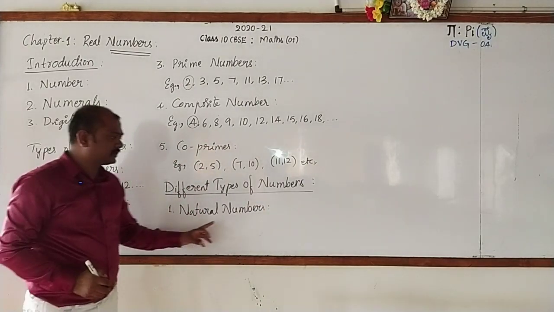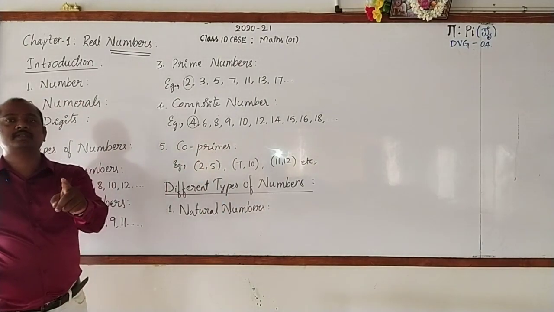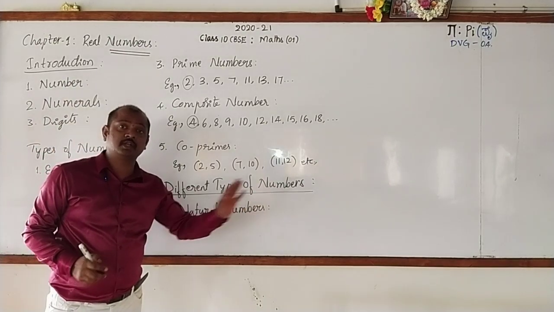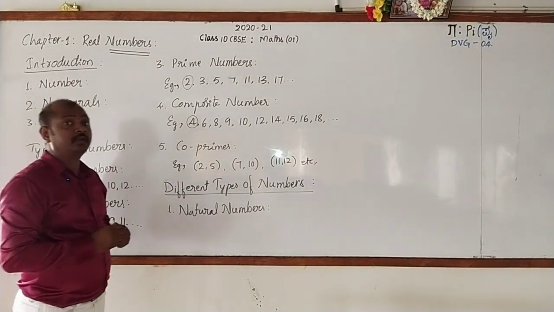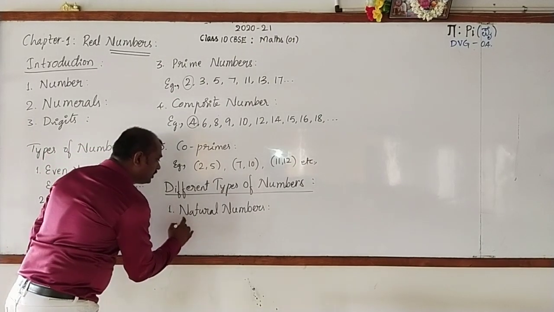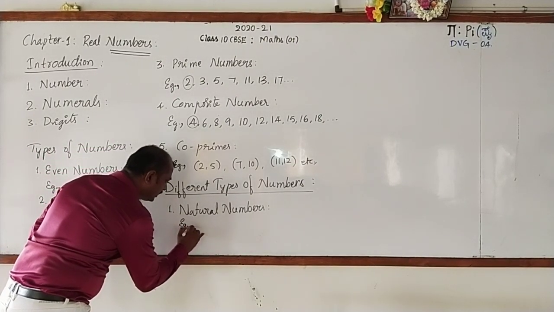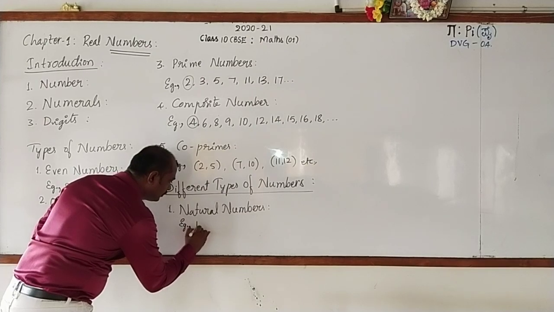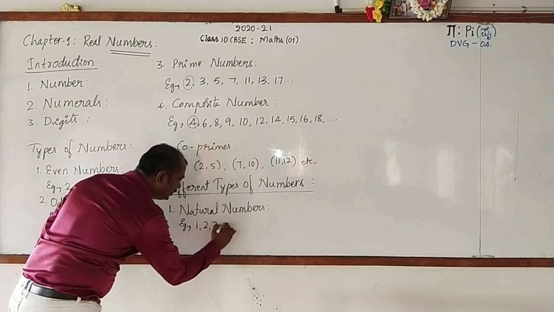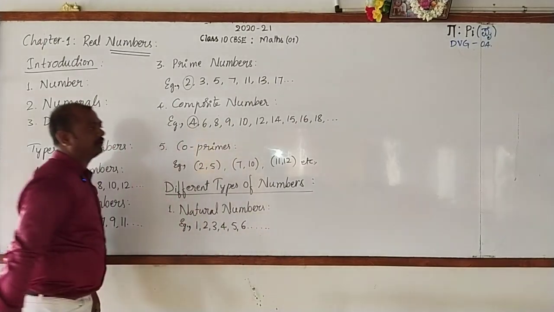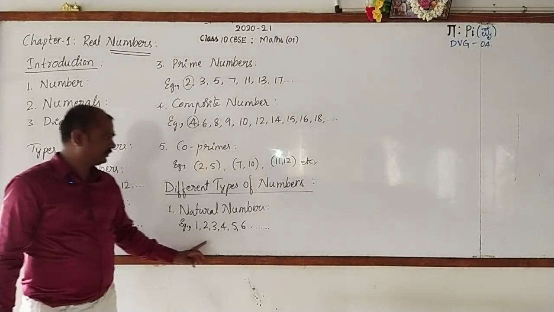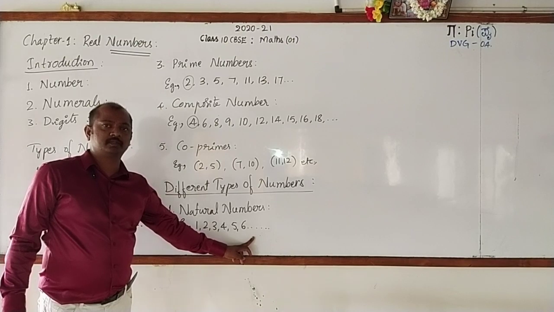The definition: the counting numbers are called natural numbers. Example, go on writing with me: 1, 2, 3, 4, 5, 6 and so on. They are all natural numbers.